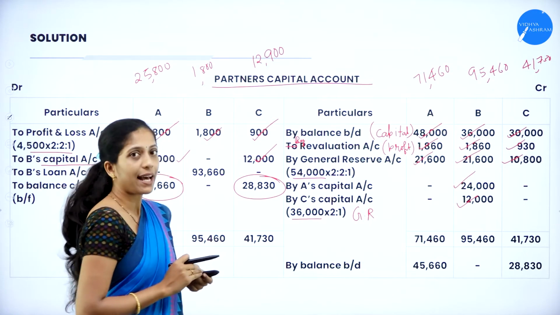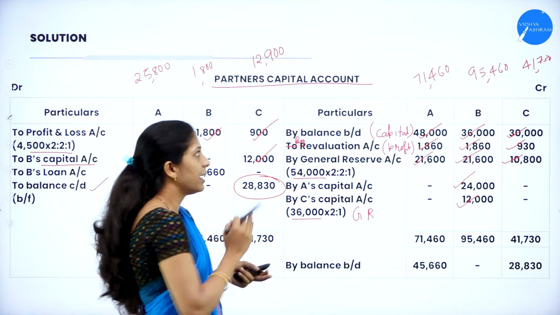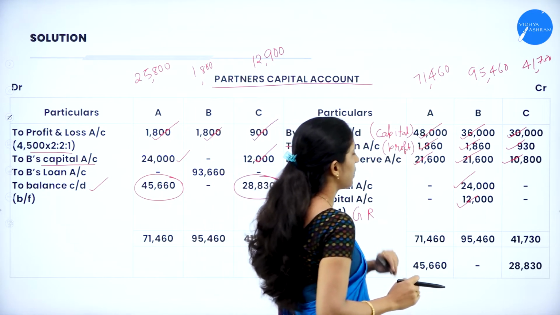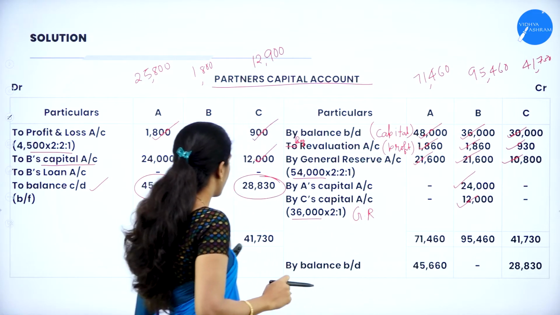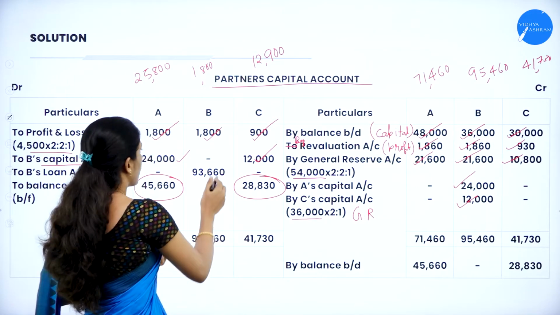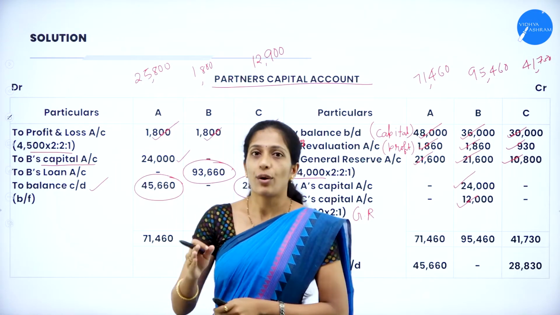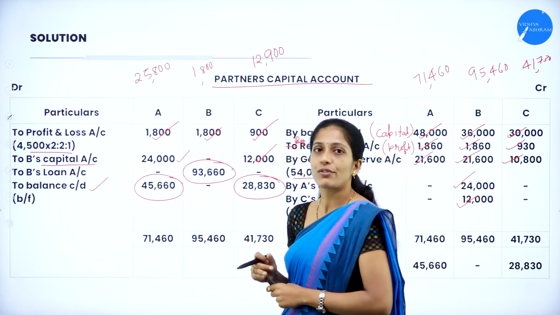Now come to the retiring partner. The debit side of B is 1,800, whereas the credit side is 95,460. So write 95,460 on both sides; minus 1,800, you'll get a balancing figure of 93,660. What are we going to do with 93,660?